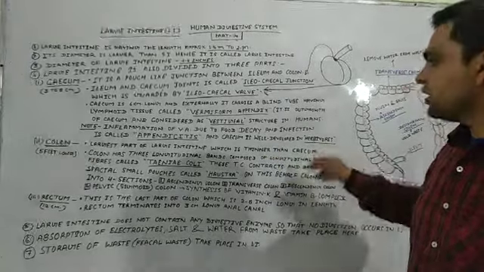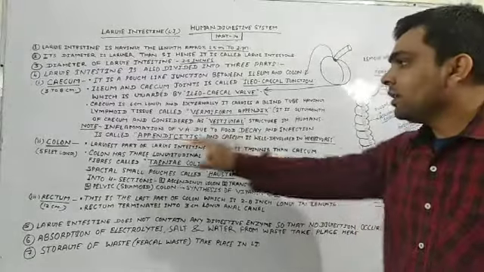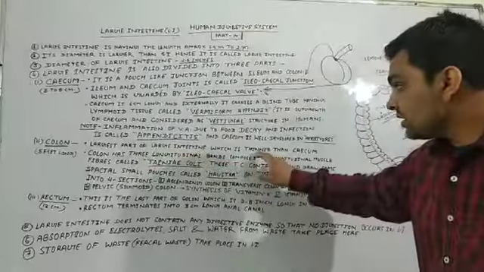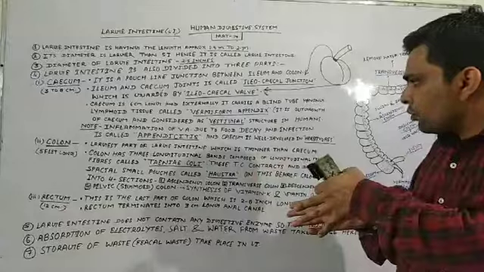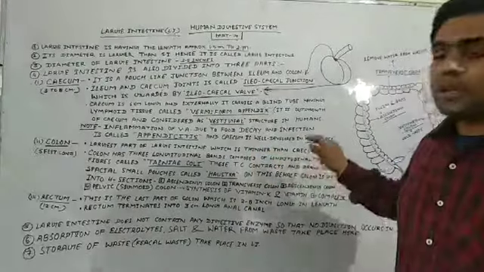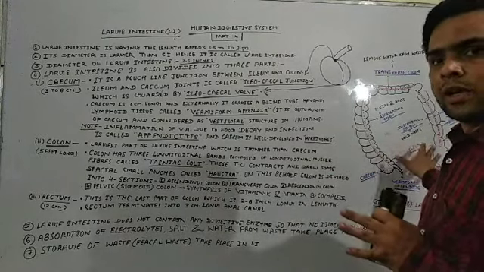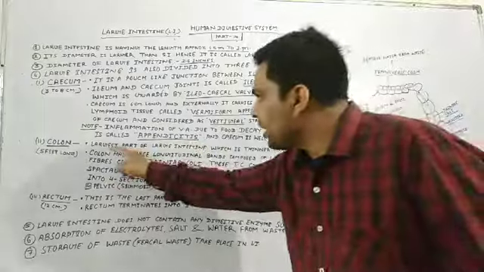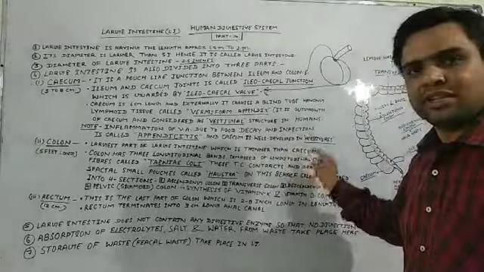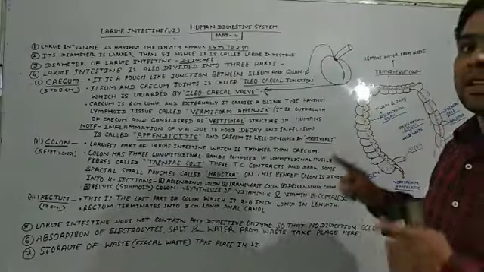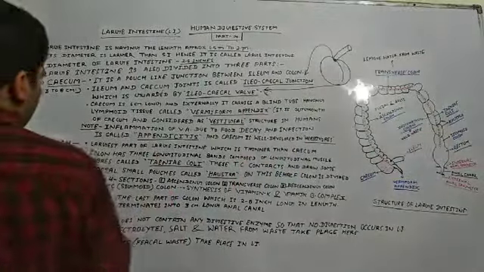Less layers are found in colon, so it is thinner than cecum, but you must know it is thicker than the ileum or other parts of the small intestine. So I mean to say, the largest part of the large intestine is colon, and colon is thinner than cecum, but thicker than the small intestine. Come to the next point.